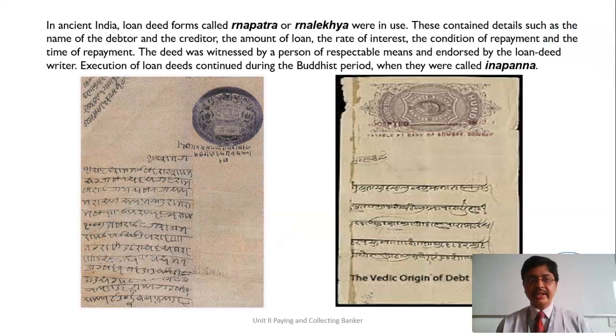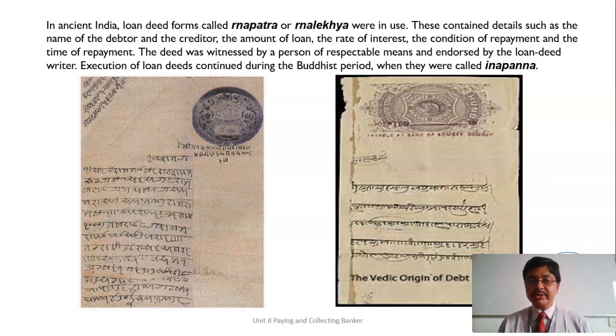In ancient India, loan deeds were called Rinpatra. They contained details about the debtors and creditors, the amount of the loan, and the rate of interest it bears. The condition for repayment and the due date were all detailed in the Rinpatra.